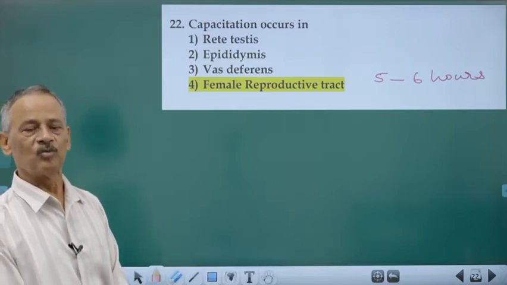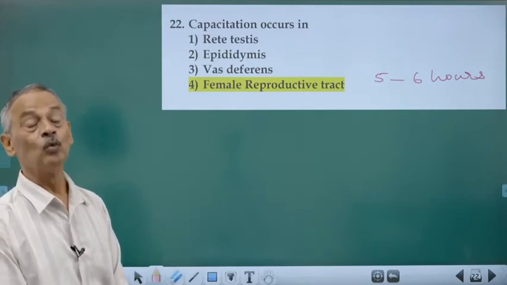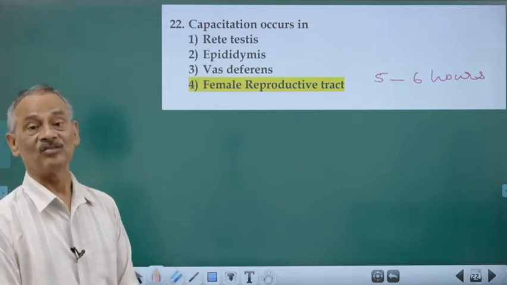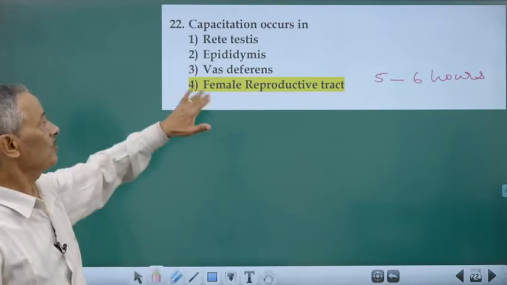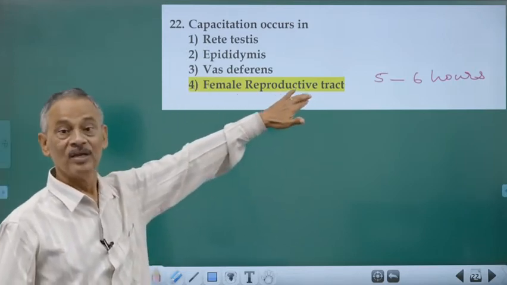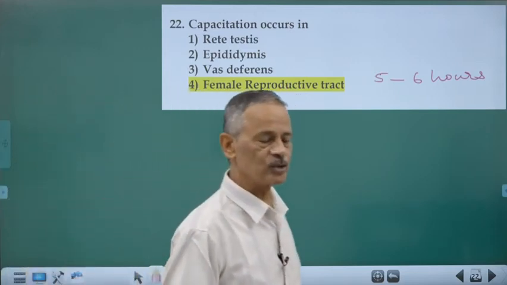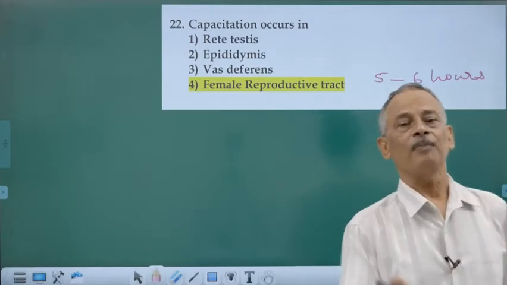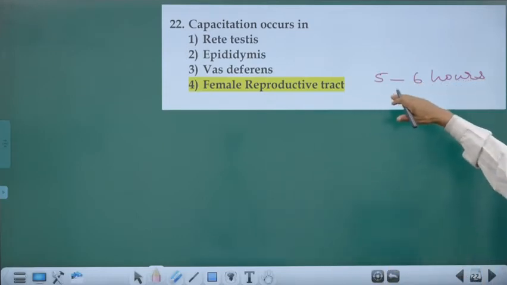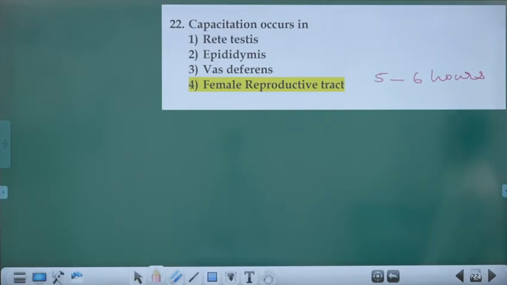Only then will the sperm get the ability to fertilize the ovum. This takes place in the female reproductive tract because only after insemination are the sperms released into the female genital tract. Capacitation is a long process. It takes 5 to 6 hours. Then only will the sperms get the ability to fertilize. Clear?